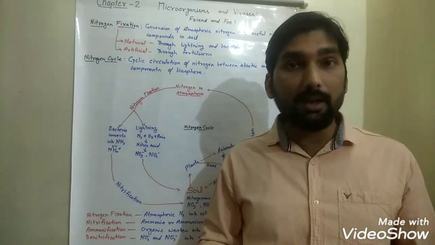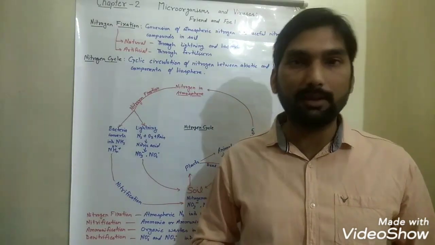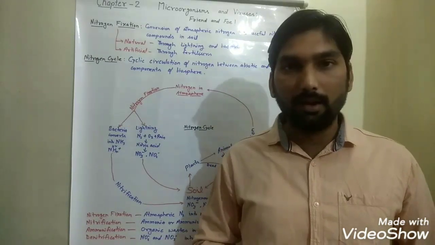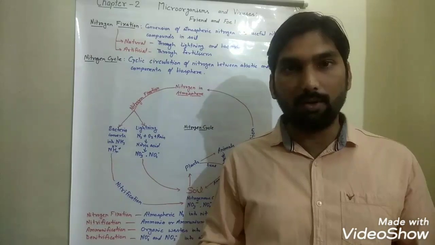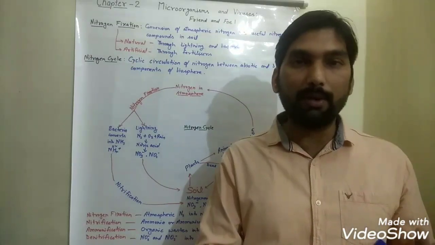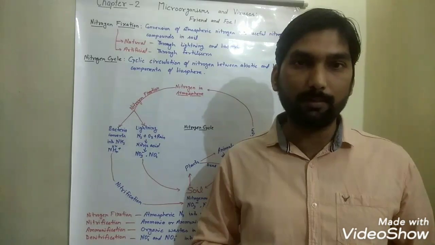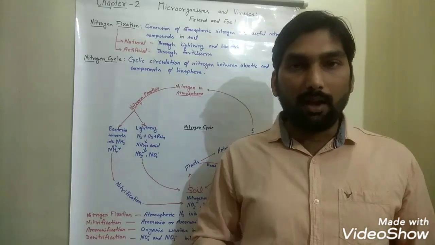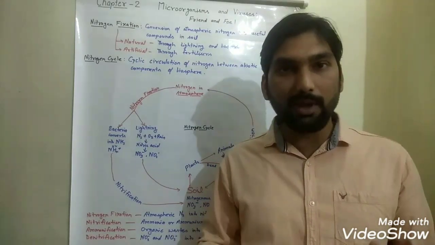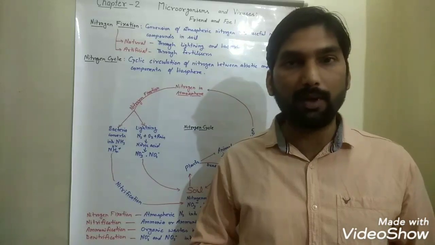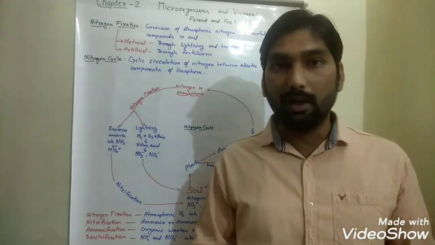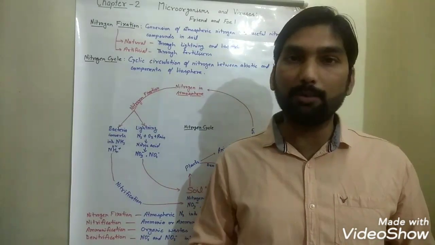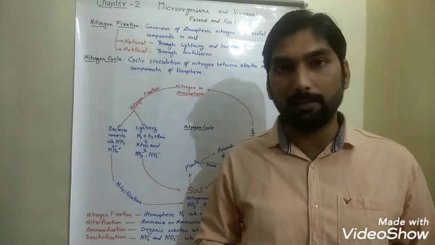Students, you might know from your previous classes that nitrogen is a very essential component for all living beings, because it is a component which prepares proteins, and you know protein is responsible for body building. And as you know, the most abundant gas present in the atmosphere is nitrogen, but still neither plants nor animals, including humans, are capable of absorbing nitrogen directly from the atmosphere.